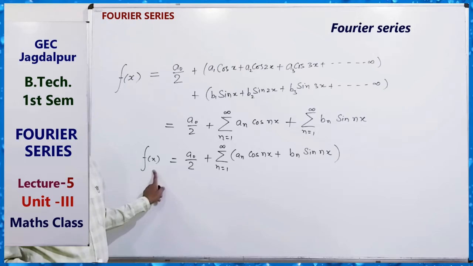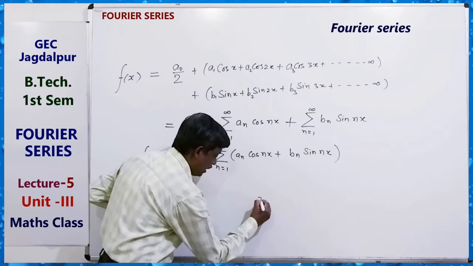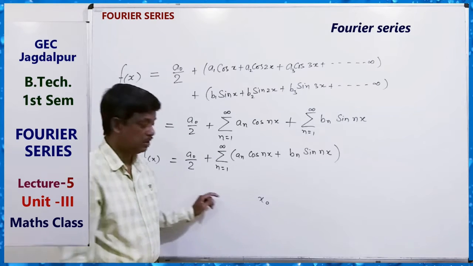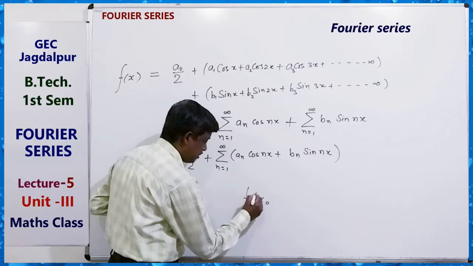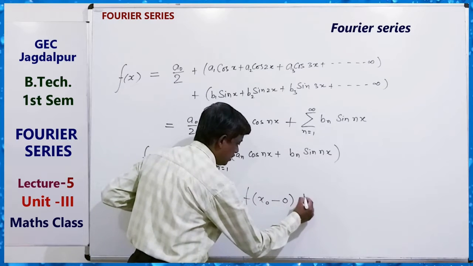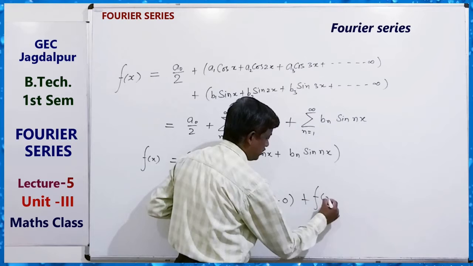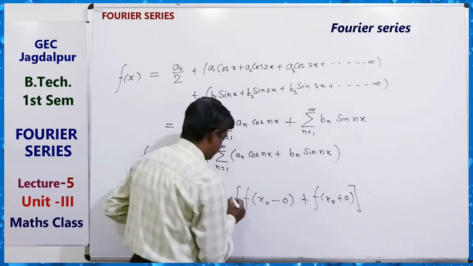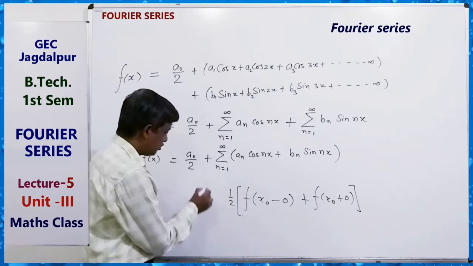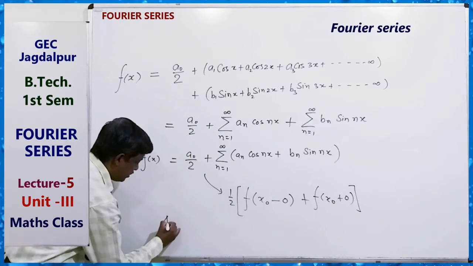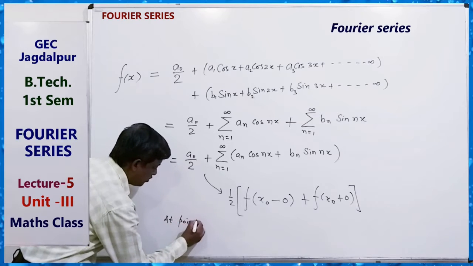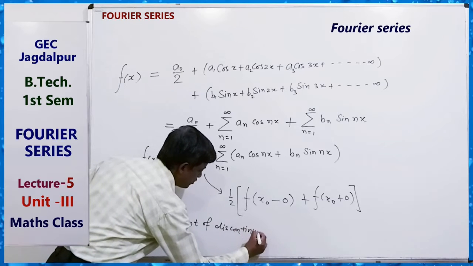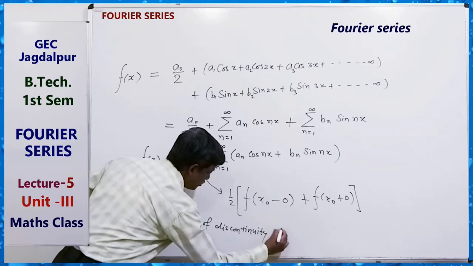Suppose the function is discontinuous at a point x0. Then its left hand limit and right hand limit, the arithmetic mean of these, is what the series converges to at the point of discontinuity of f(x).